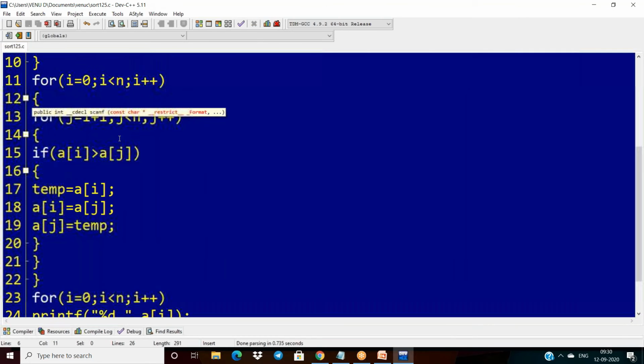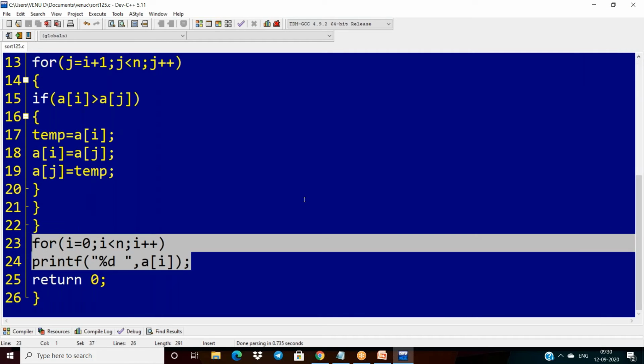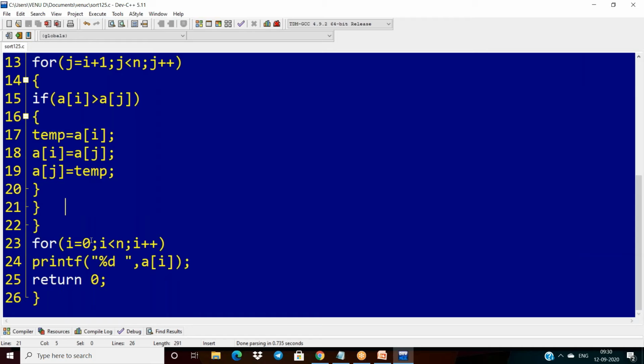Okay. See, in this case here, I want to print all the elements in reverse order. How to print all the elements in reverse order here? It's very simple. I have to print the second thing again in another loop. Here I have to give a new line after printing.